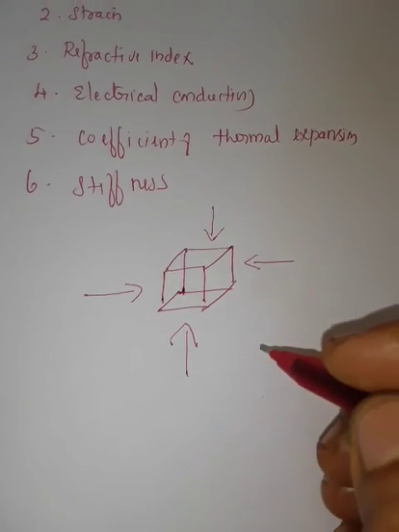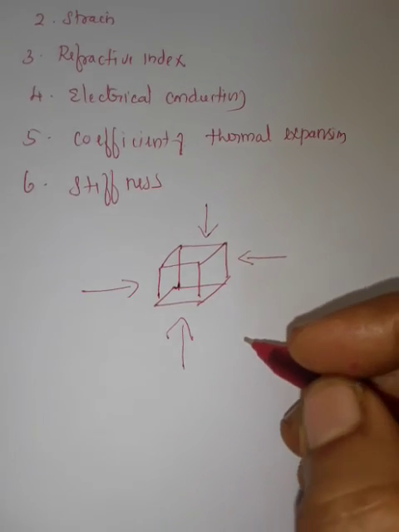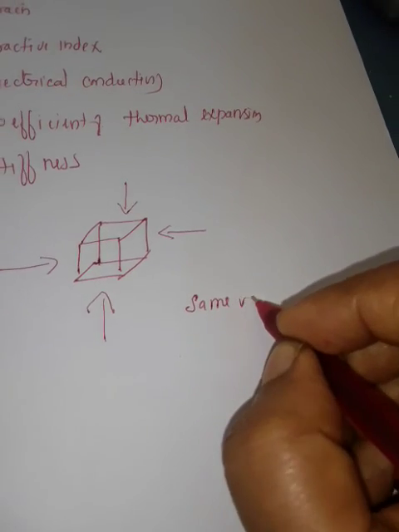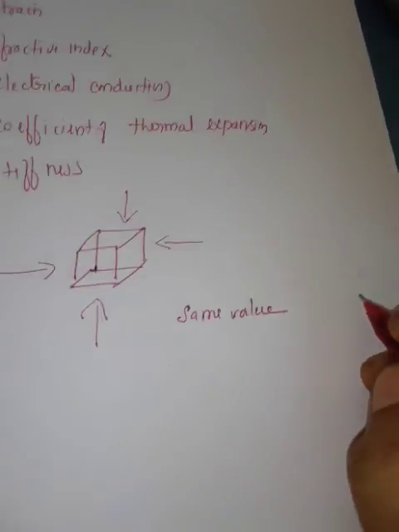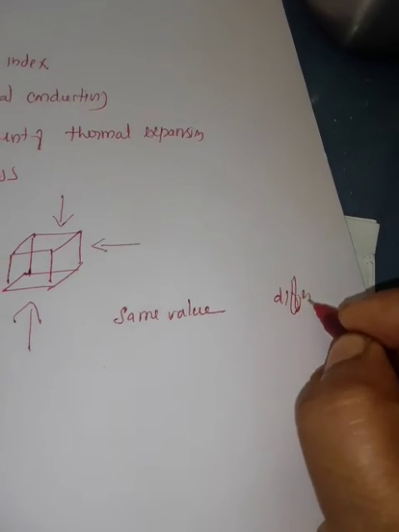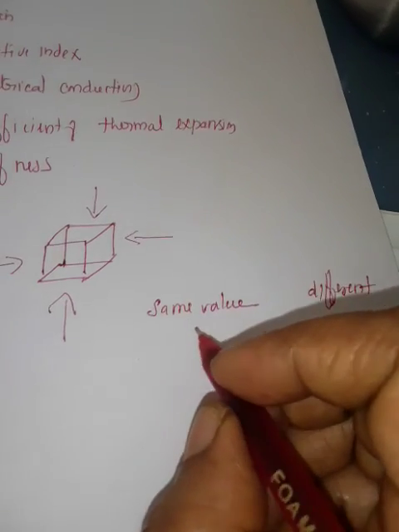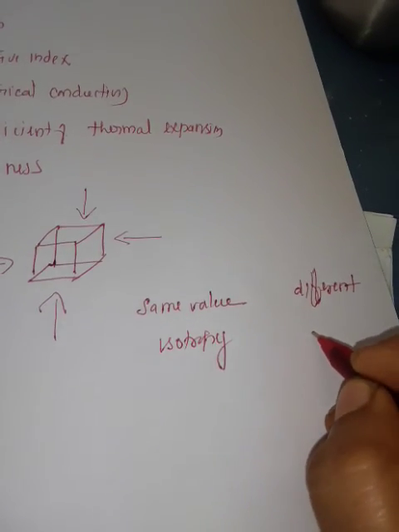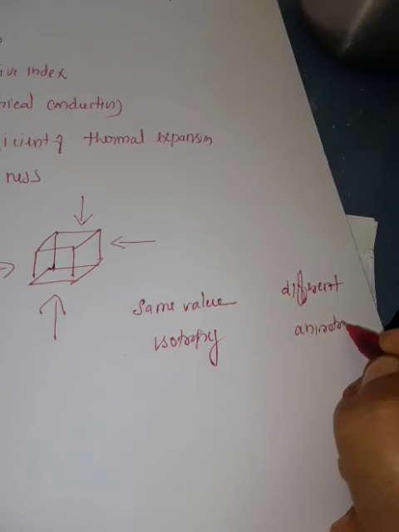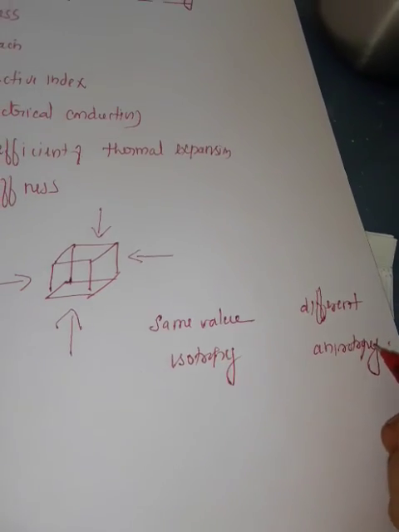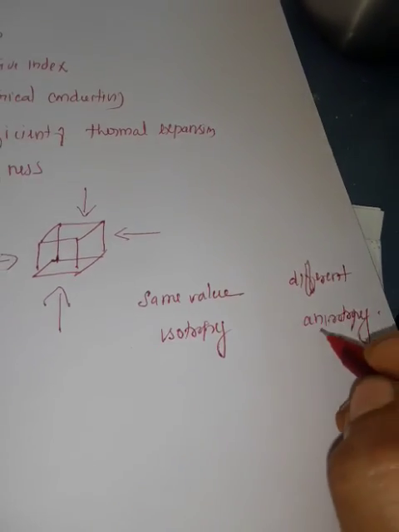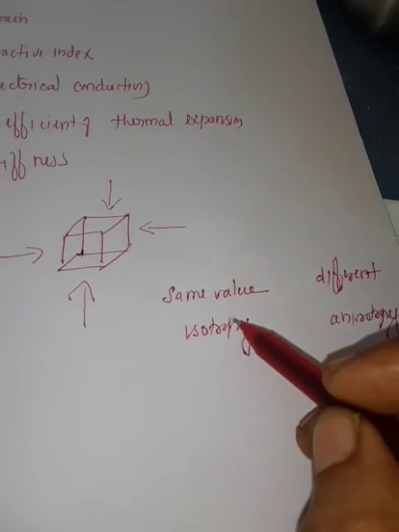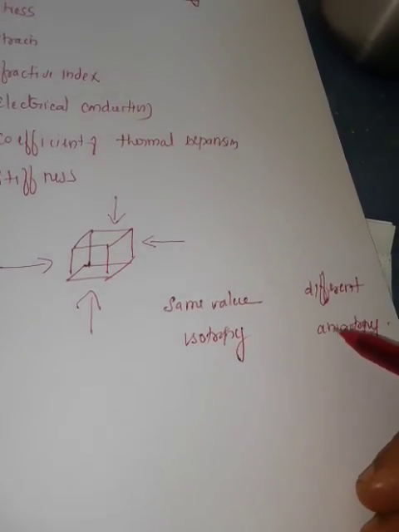So, that measured value of the physical property sometimes has the same value, sometimes a different value. If it is the same, it is called isotropy. If it is different, it is called anisotropy. That only we are going to see now. So, what is meant by isotropy? What is meant by anisotropy? Isotropy means having the same value. Anisotropy means having different values.